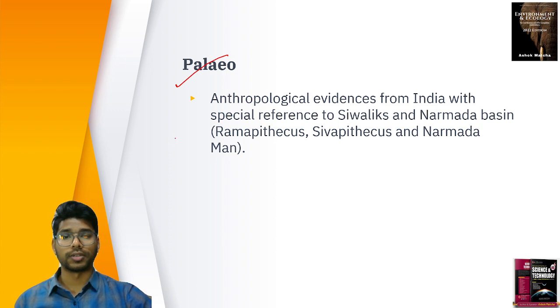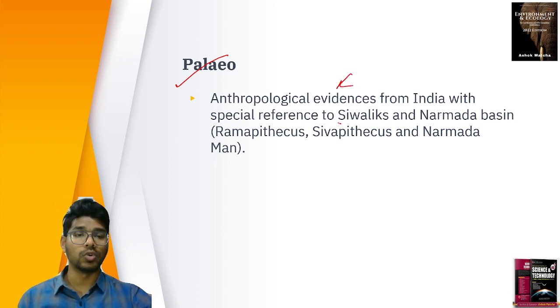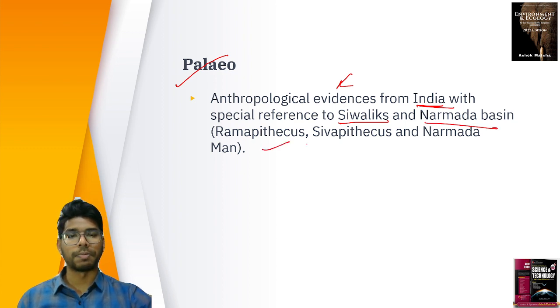So Paleo, the ancient, right? Anthropological evidences from India with special reference to Shivaliks. As I told you, we study Indian aspects. And Narmada Basin. So we discussed Ramapithecus, Sivapithecus, and Narmada Man, the fossil remains of India that were found on the Indian subcontinent.